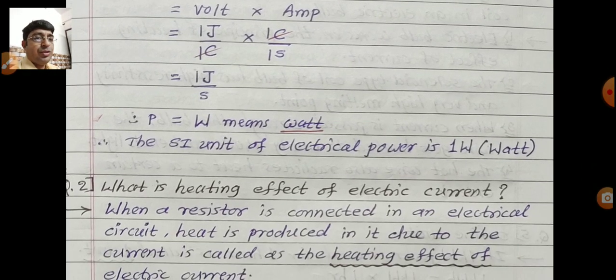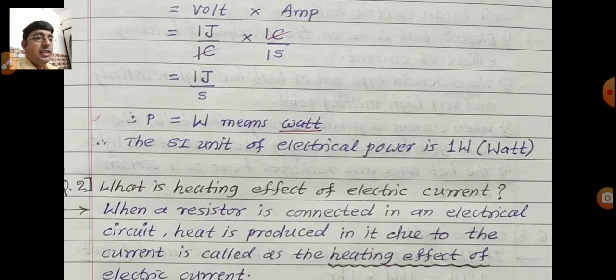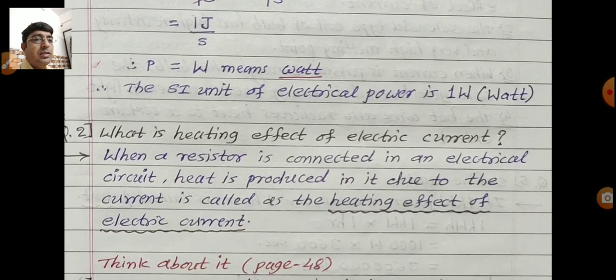One more question: what is the heating effect of electric current? So we are writing the answer. When a resistor is connected in an electrical circuit, heat is produced in it due to the current. This is called the heating effect of electric current.